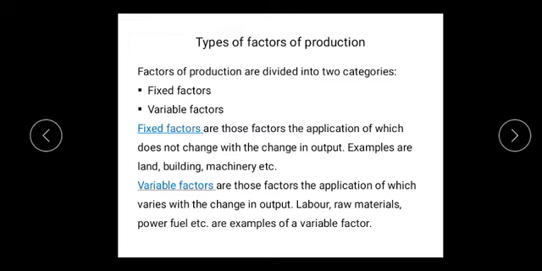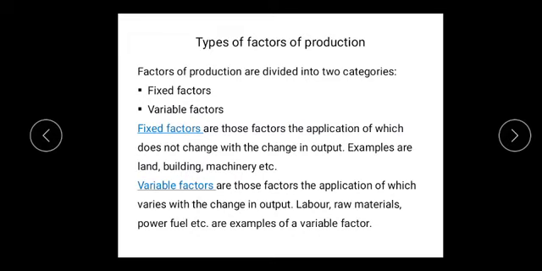Or we can say the fixed factors are the factors of production whose quantity remains constant irrespective of the level of output produced by a firm or industry. Its quantity remains the same whether the level of output is more, less, or zero. These fixed factors are installed before output actually commences. The examples of fixed factors of production are land, building, machinery, etc.